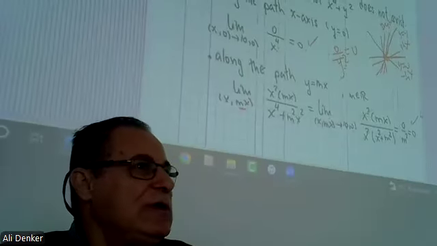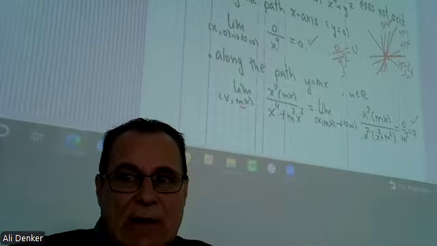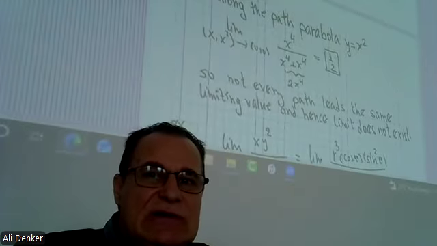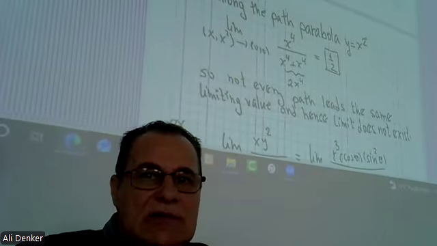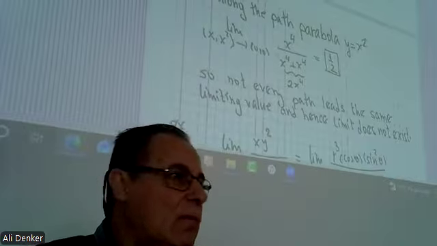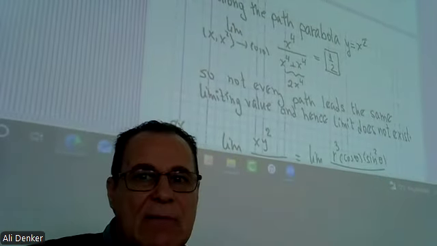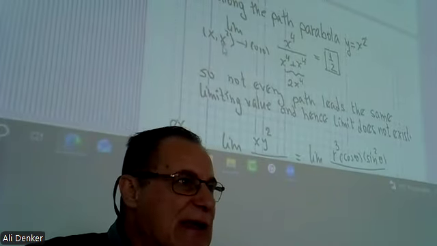So I used the third one, but again, I find the same limiting value. So I should continue to find another path. I said, okay, let's go to 0, 0 along the parabola. So like this, for example, along the parabola. Whenever you see y, you substitute x squared.